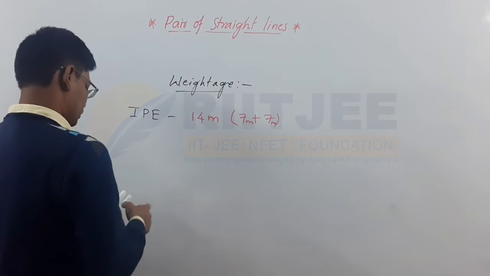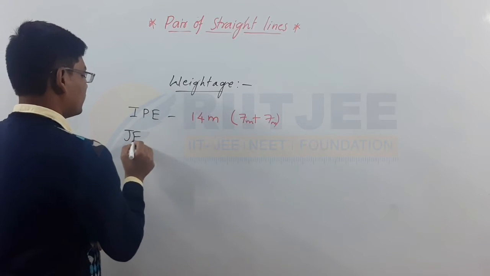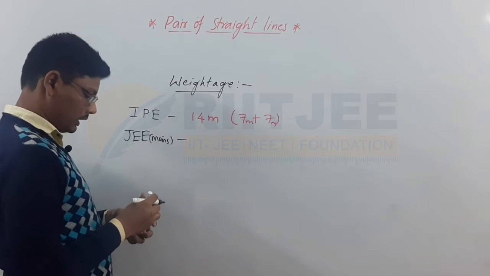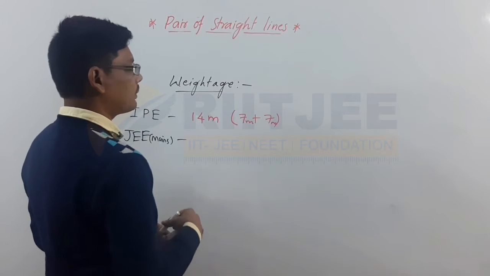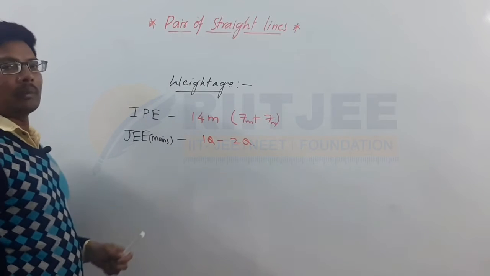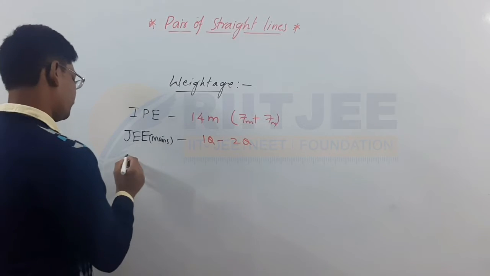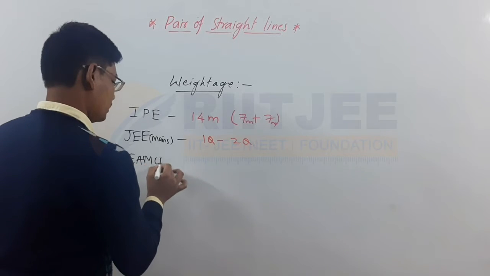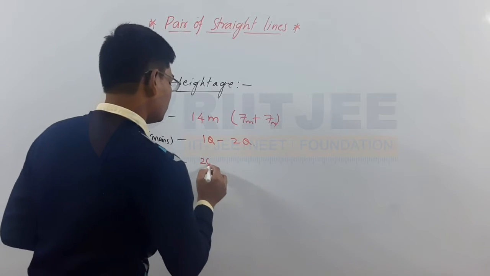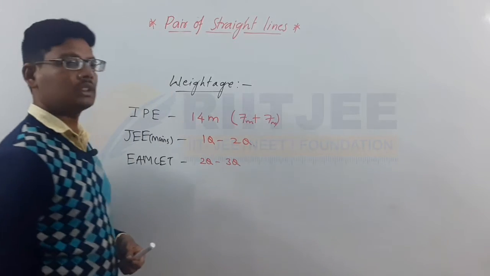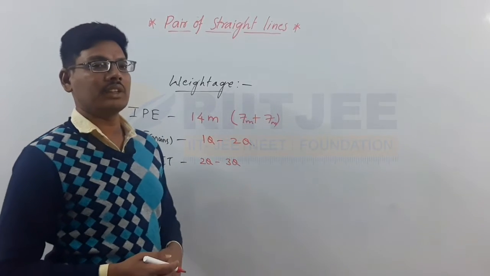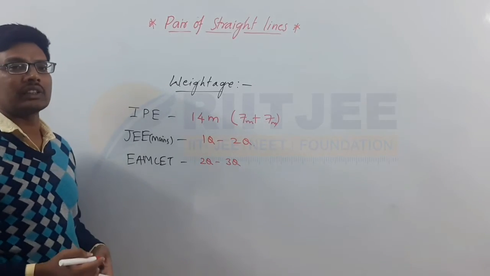And when it comes to JEE Mains, there is a possibility to get one to two questions in the exam. And when it comes to MHT CET, there is a possibility to get 2 to 3 questions for the pair of straight lines chapter here. This is all about the weightage of pair of straight lines here.